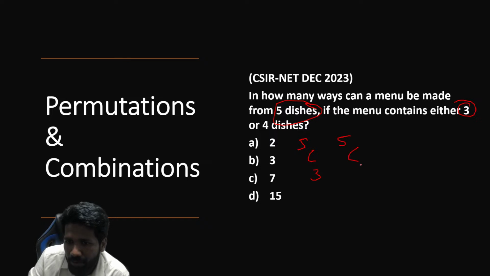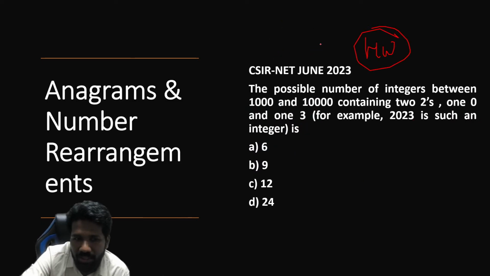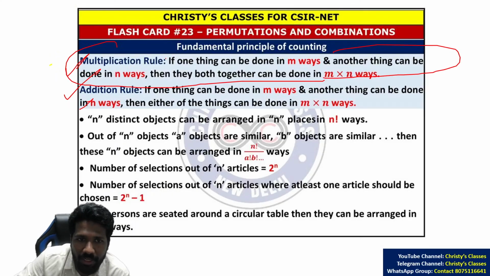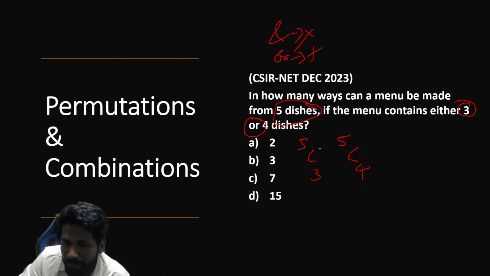From 5 dishes, if you want to select 4 dishes, 5C4 ways are there. Or means addition. And means multiplication, or means addition. Remember this. That is what this theory is telling. Multiplication rule and addition rule. That means 5C3 plus 5C4 करना है. That is the answer. 5C3 क्या है? 5 into 4 divided by 1 into 2. 5C4 क्या है? 5 itself. तो ये दोनों add किया तो answer मिलेगा. 10 plus 5, 15 is the answer.